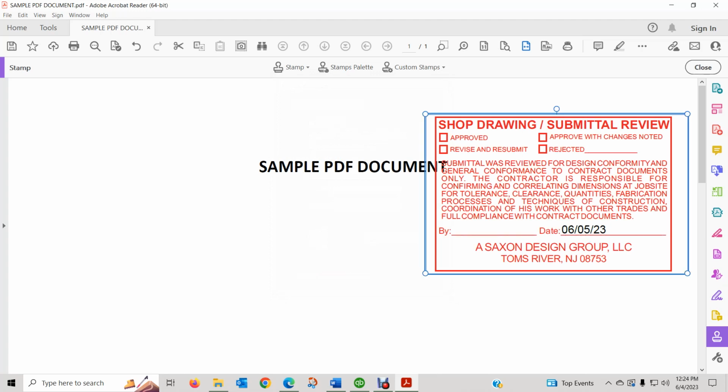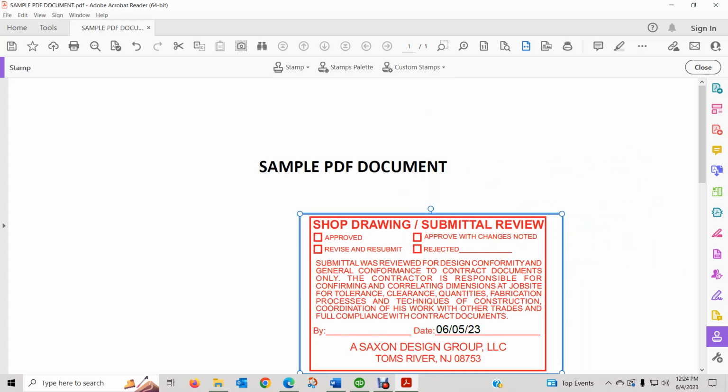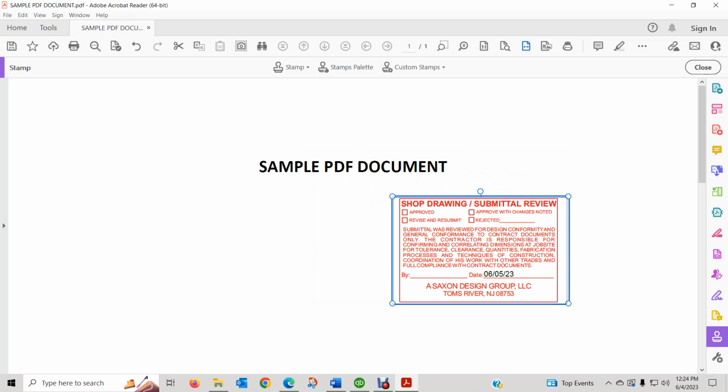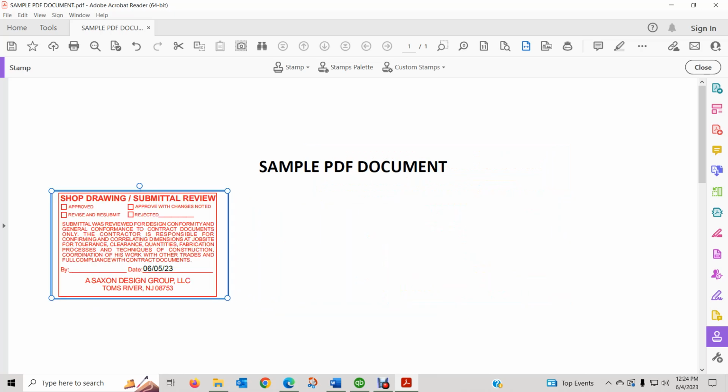If you click on the stamp, you can move it. You can also make it larger or smaller. Drag it to the place where you'd like it as the final resting place. Click away, and there, your stamp is entered.